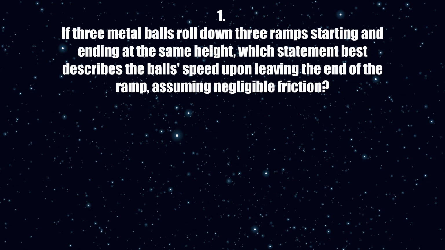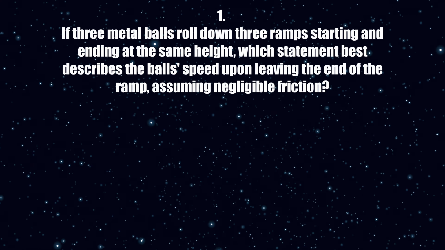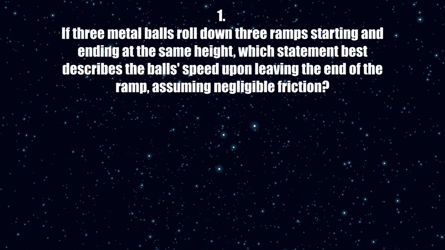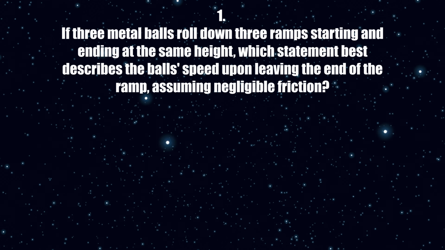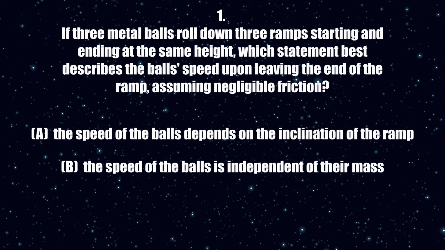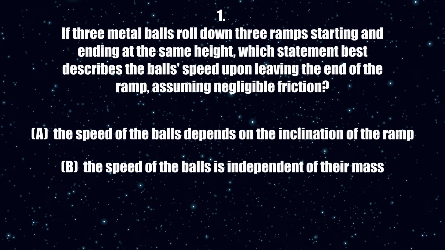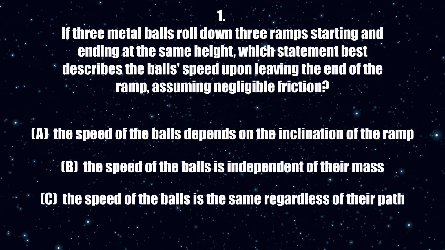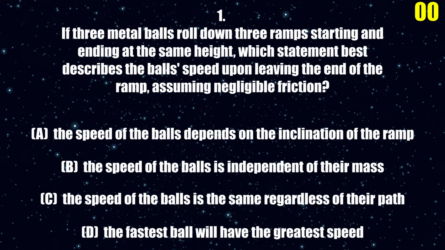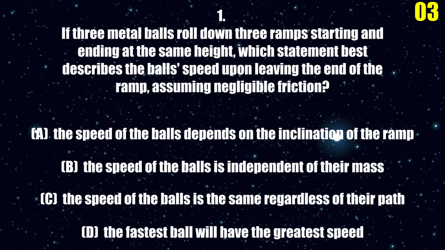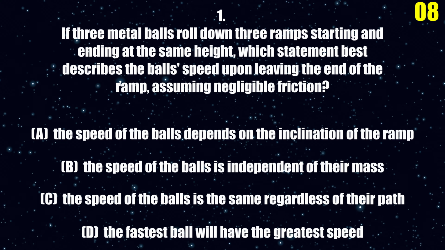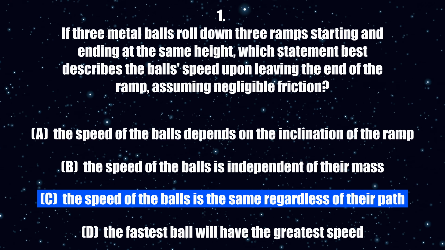1. If three metal balls roll down three ramps starting and ending at the same height, which statement best describes the ball's speed upon leaving the end of the ramp, assuming negligible friction? A. The speed of the balls depends on the inclination of the ramp. B. The speed of the balls is independent of their mass. C. The speed of the balls is the same regardless of their path. D. The fastest ball will have the greatest speed. The correct answer is C.